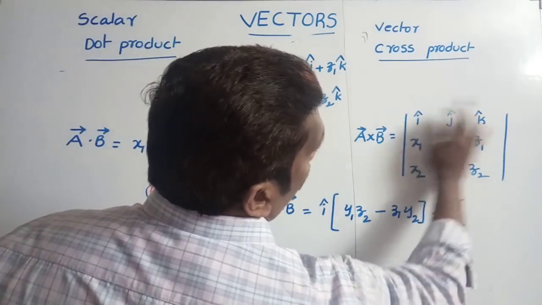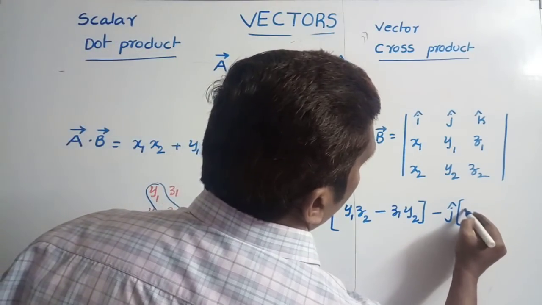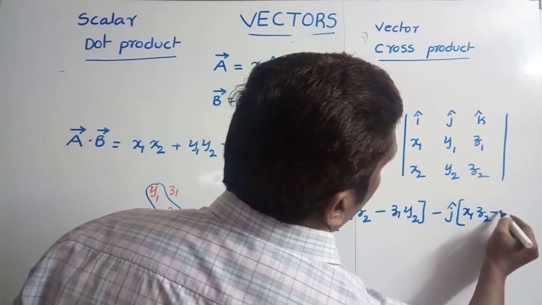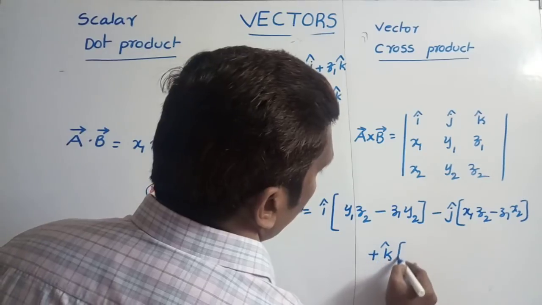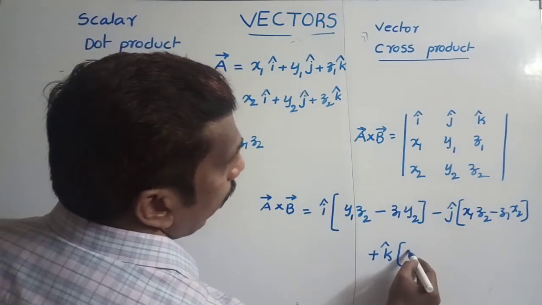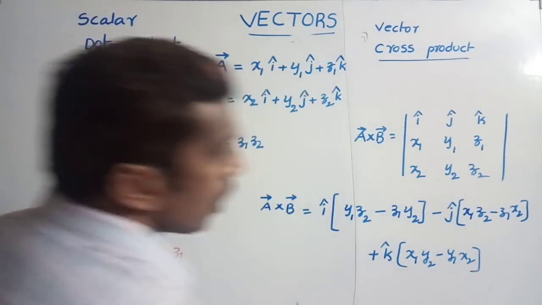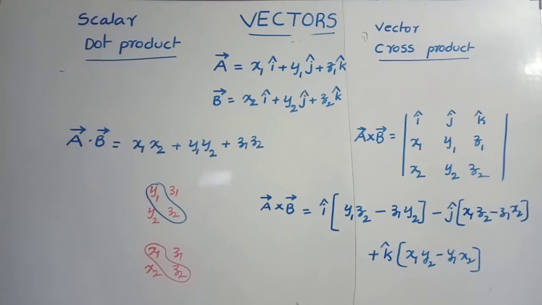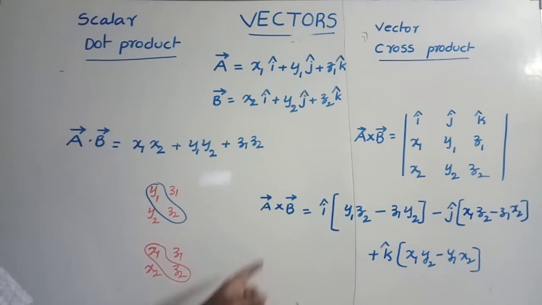now leave this column and row, then we can get 4 elements. Those are x1, x2 and z1, z2. Again you multiply like this, so then we can get x1 z2 minus z1 x2. Plus k cap into, we can get these 4 elements, then we can write x1 y2 minus y1 x2. In this we take coordinates with proper signs and multiply carefully, then we can get a cross product.